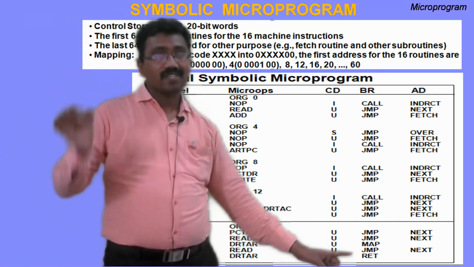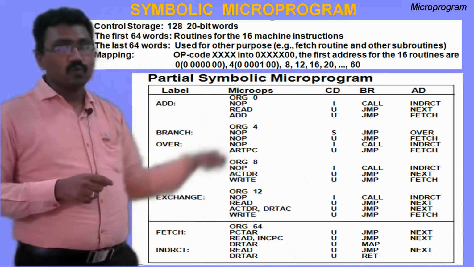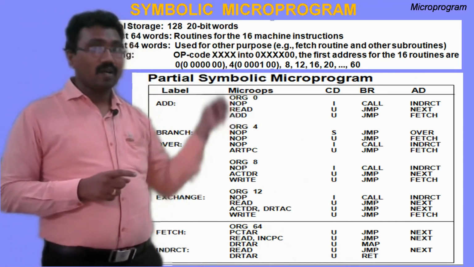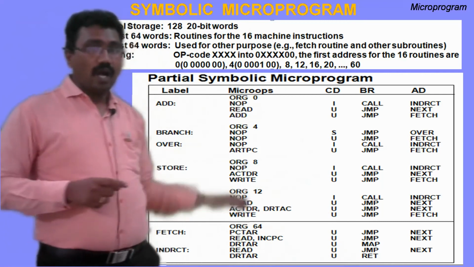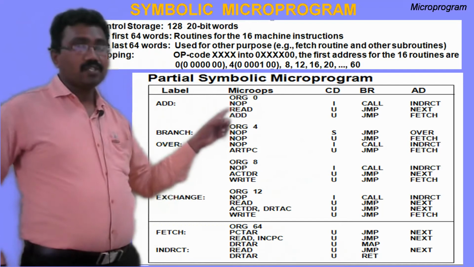If the branch field is return, what is the address of the next instruction? Whatever the value in the subroutine register, that is the address of the next microinstruction. Before control goes to the indirect cycle, the return address is stored in SBR. What is the return address? 1. That will be loaded. So after this indirect cycle, control goes to this instruction, the read instruction.